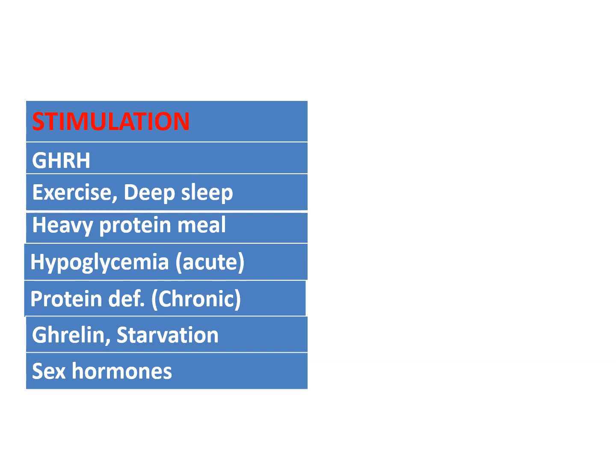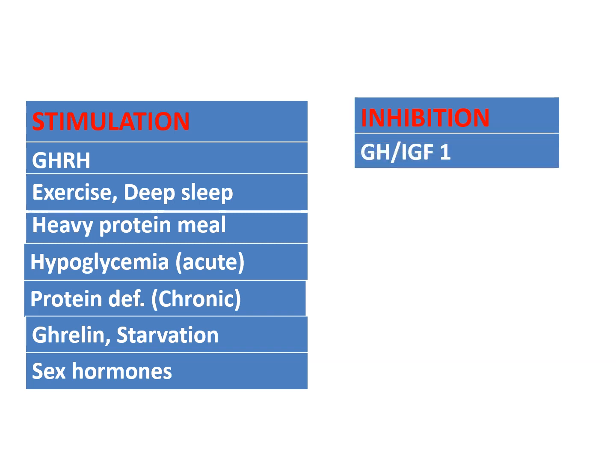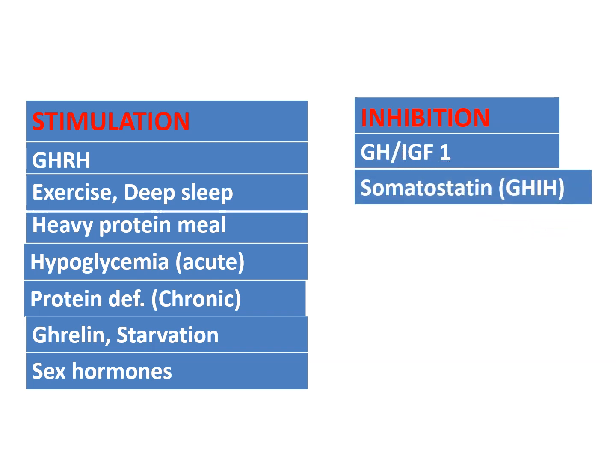Now some inhibitory factors. First one we already know, growth hormone and IGF-1 negative feedback, somatomedin C or growth hormone. Another one, somatostatin or growth hormone inhibitory hormone.